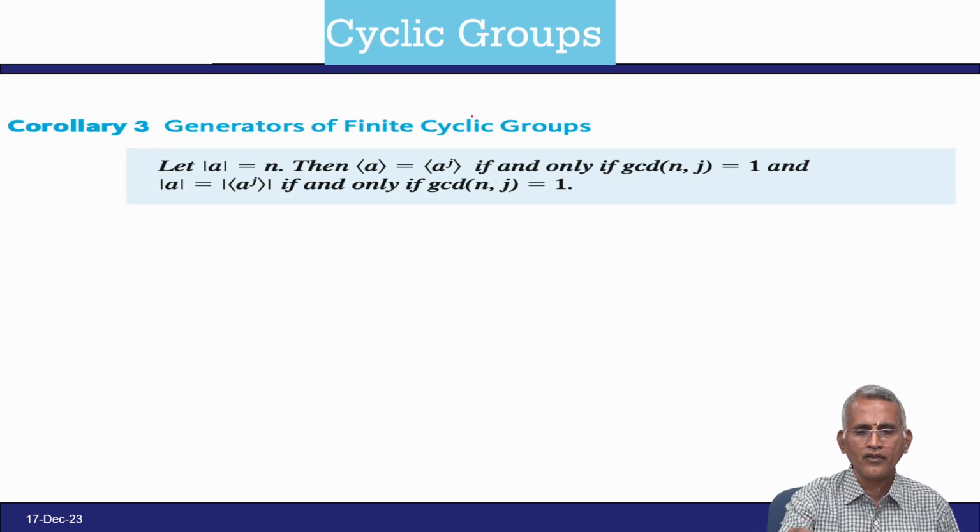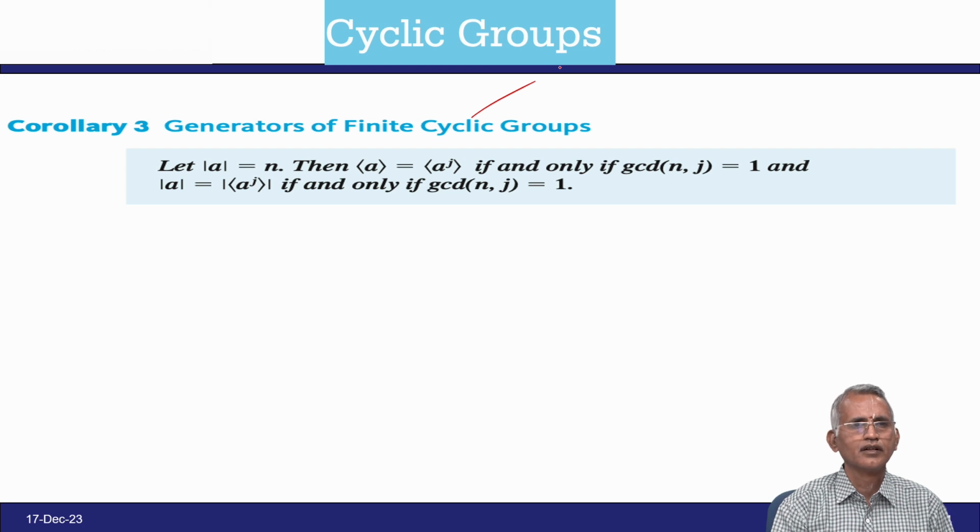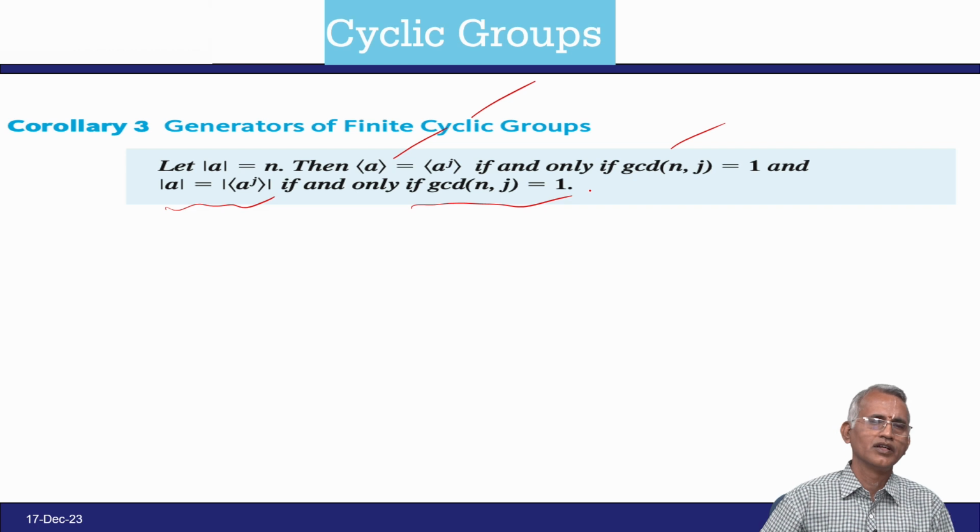So, for the generator of finite cyclic groups, if the cardinality of A equals n, A is generated by AJ if and only if the GCD of n comma j equals 1.